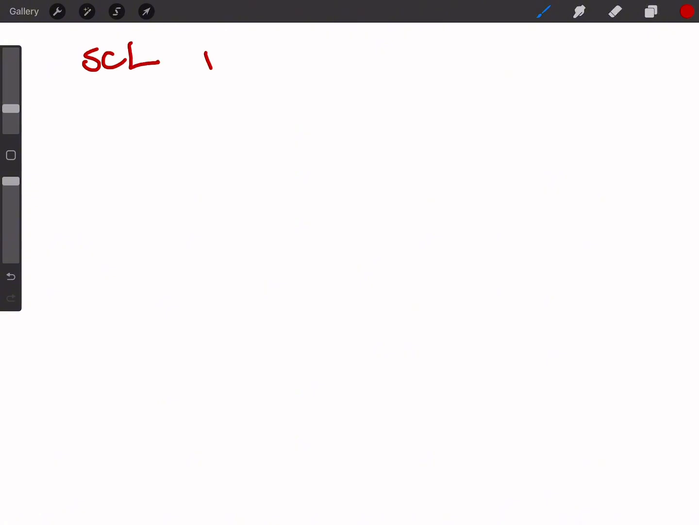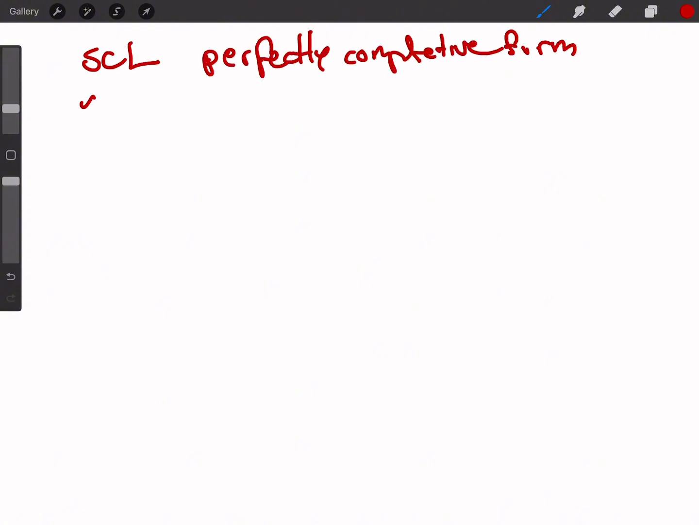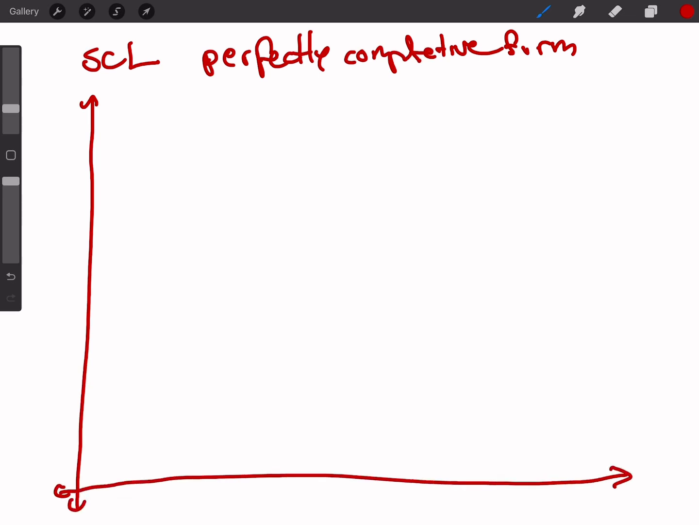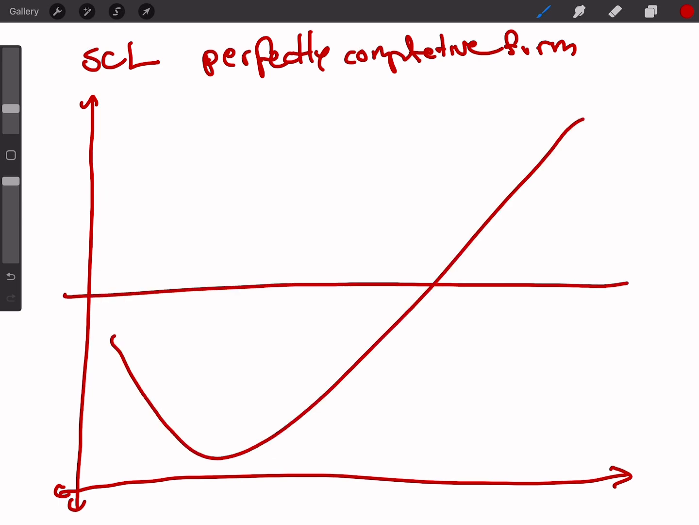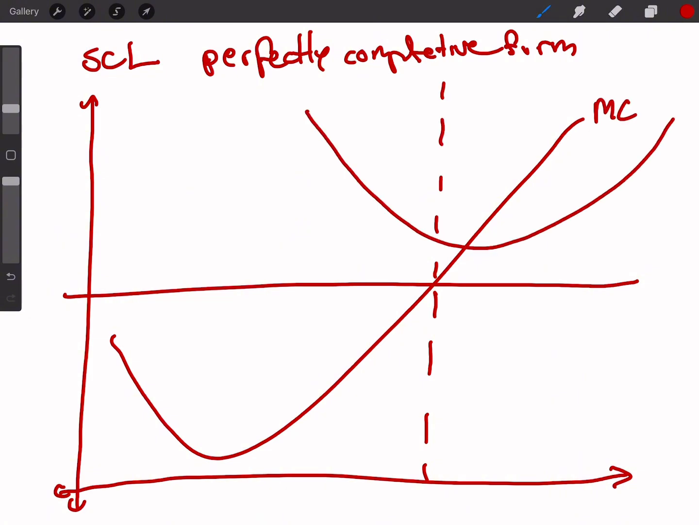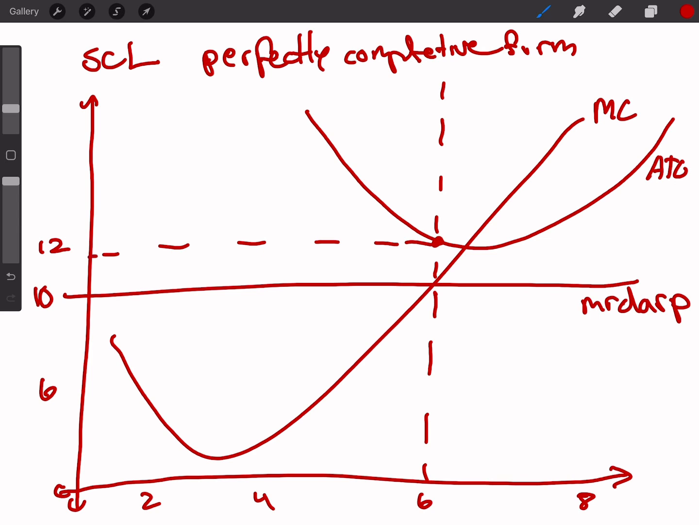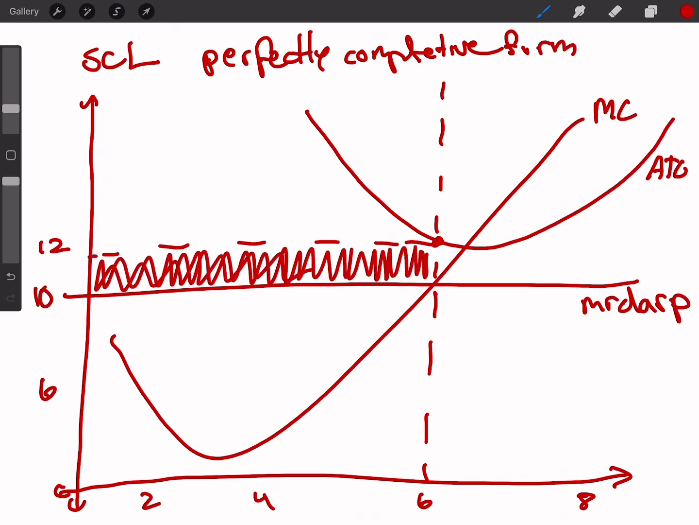Now, short run losses. Let's look at a graph of a perfectly competitive firm. So that's our MC and our Mr. DARP line. Draw our equilibrium. That's our average total cost. However, the average total cost is above the Mr. DARP line, which means we have losses.